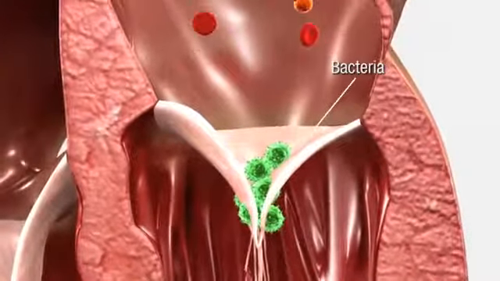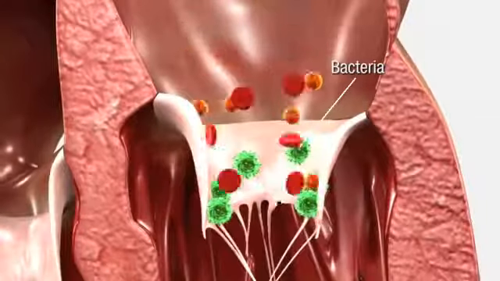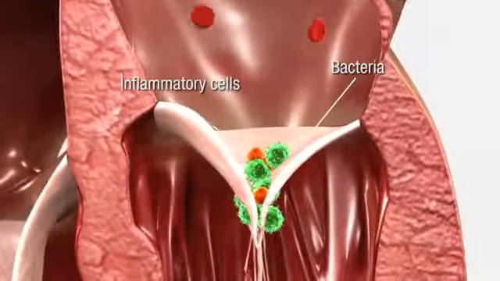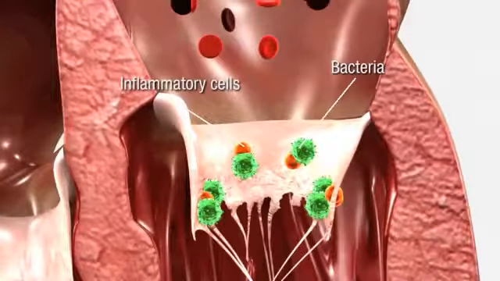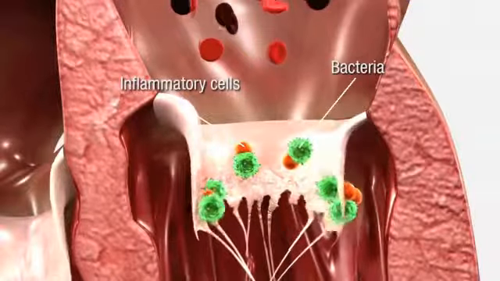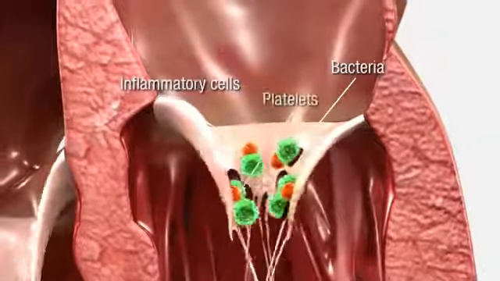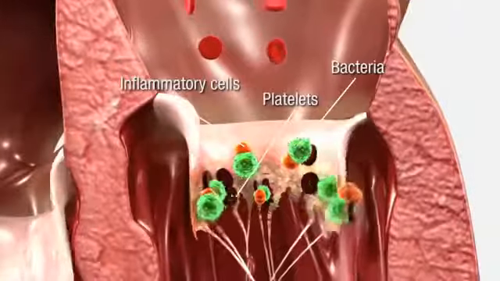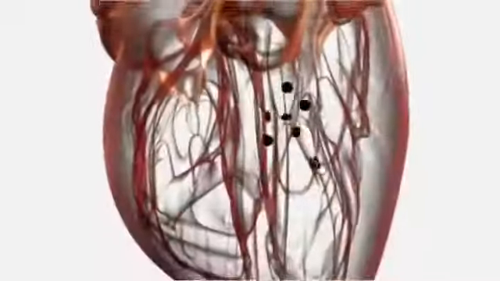The body's immune system is drawn to this area to mount an inflammatory response against the bacteria. However, this inflammatory response inadvertently damages the valvular tissue. The bacterial vegetation and inflammation result in damage to the shape, structure, and function of the valves. The valves may become stenotic or incompetent.